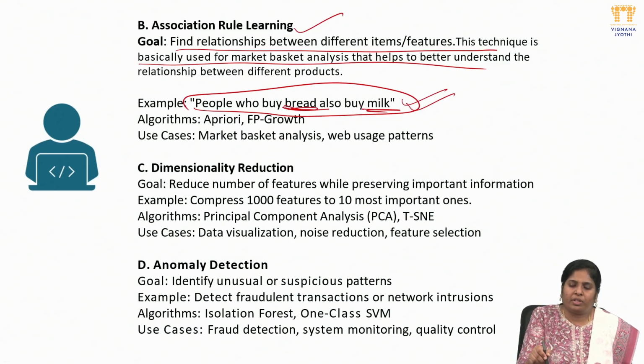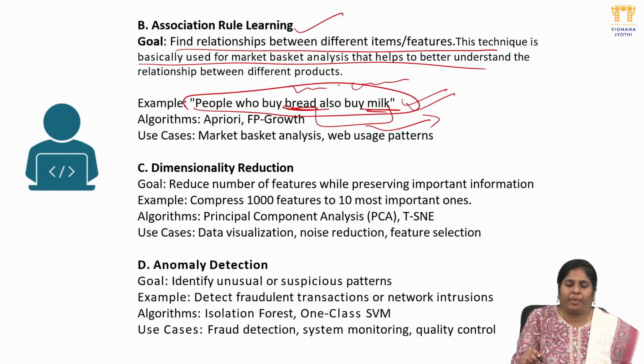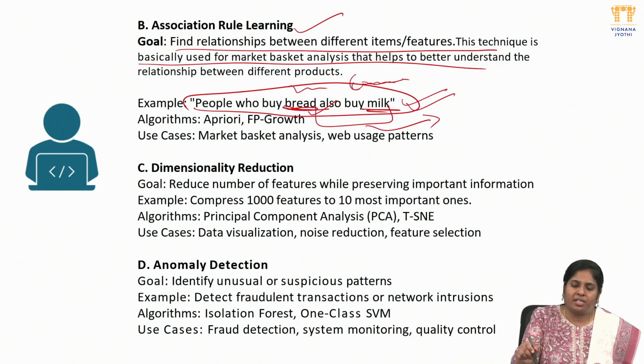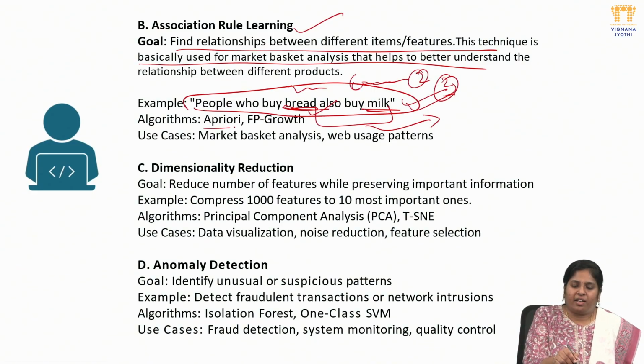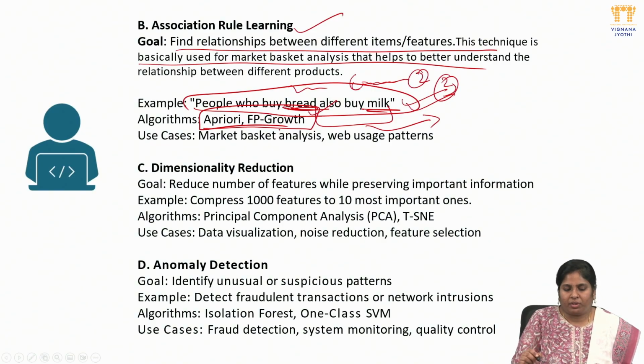So this pattern, how they say that this is the best pattern, so they observed whether they are going with the cereals and milk, whether they are going with the bread and milk, because it depends on different factors, and the price factor will be there, and market availability also there, so that maybe cereals is not in first place, but it may take a second place or third place, depending on the price and market. So next, these kind of algorithms we use in association rule learning. So these are FP growth, Apriori.